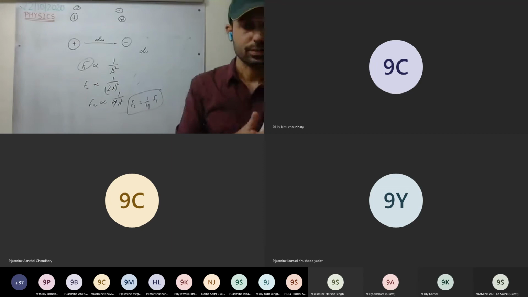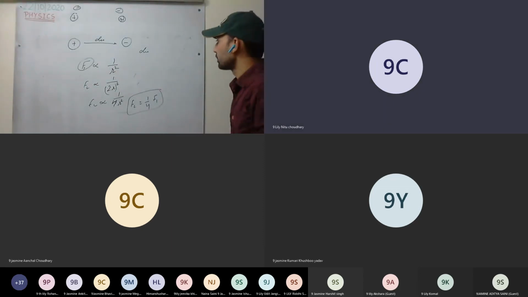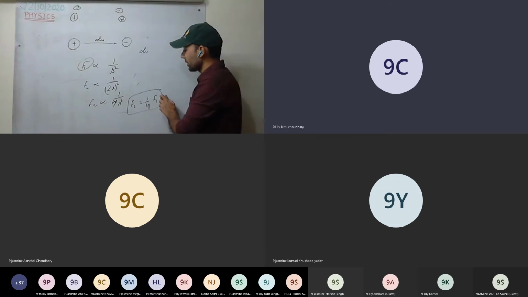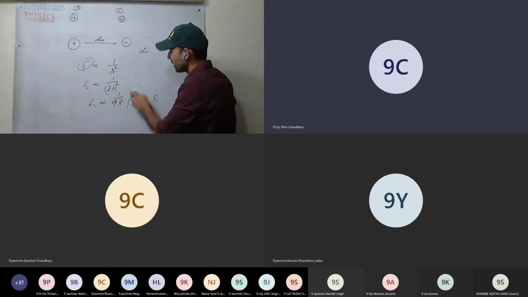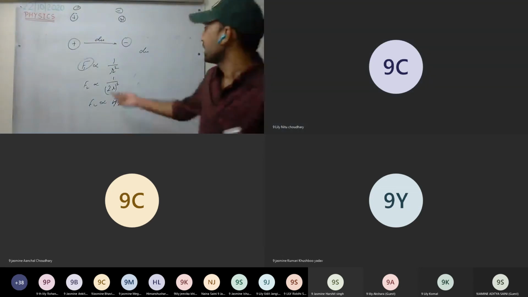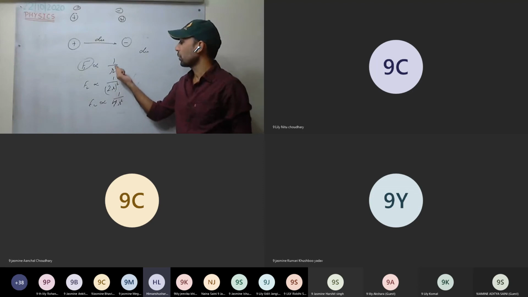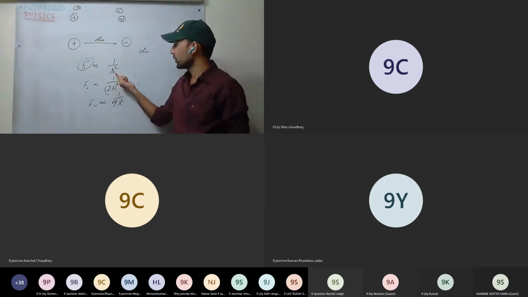Have you understood this one? How did it become 4 times? Why not twice? The distance was squared. This is how the force varies. It is proportional to 1 upon r squared, whether electrostatic force or magnetic force.